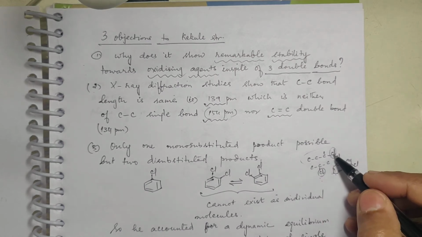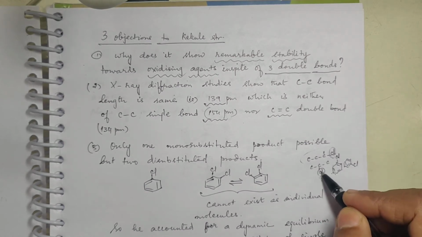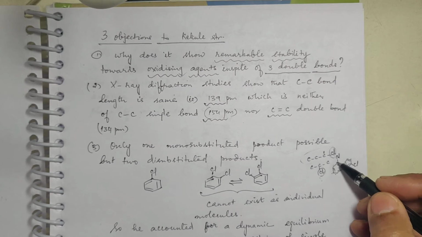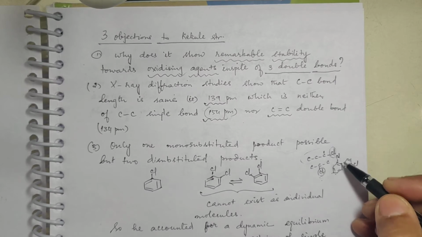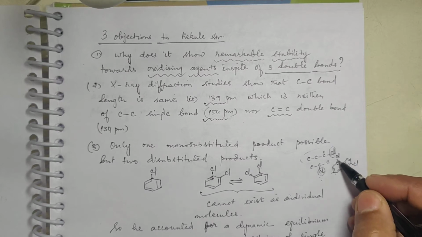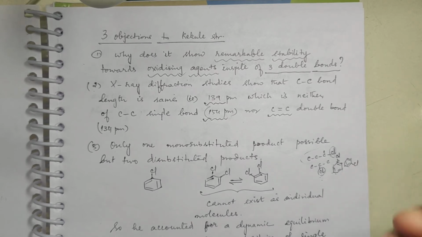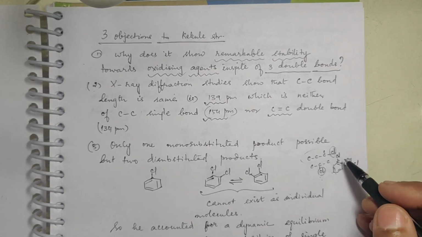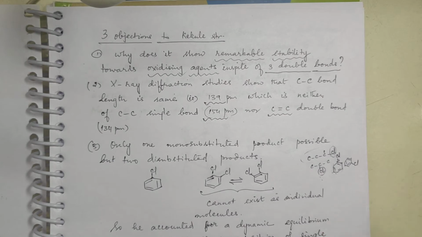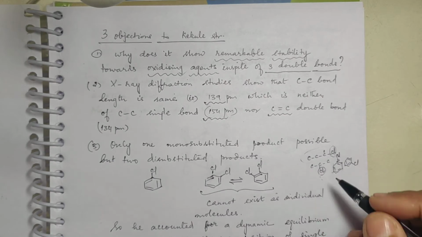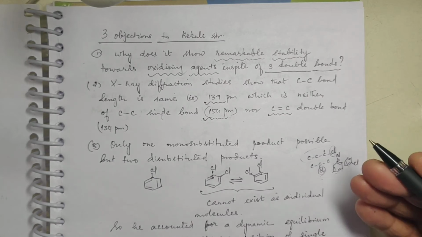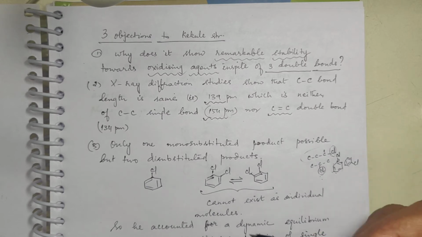But here you see, this is 1 chloropropane, this is 2 chloropropane. So whatever be the position of chlorine in that benzene ring, that is assigned the number 1. So you call it chlorobenzene only. So there is only one mono-substituted product. Okay? But di-substituted products are 2 in number.